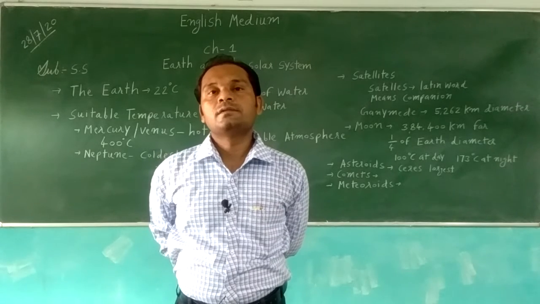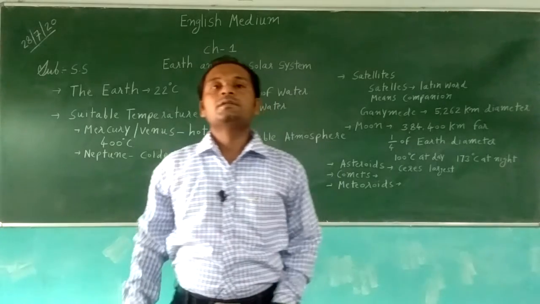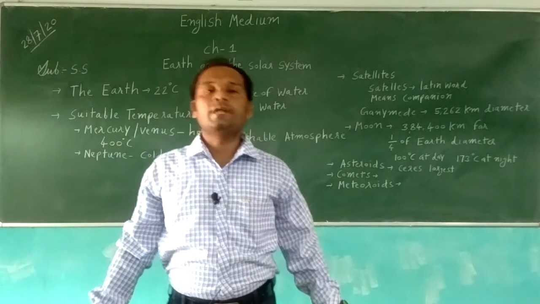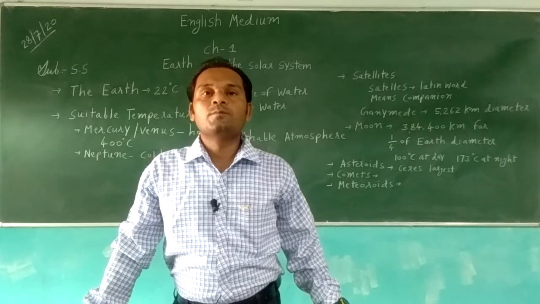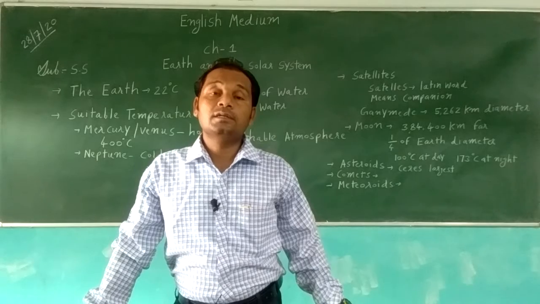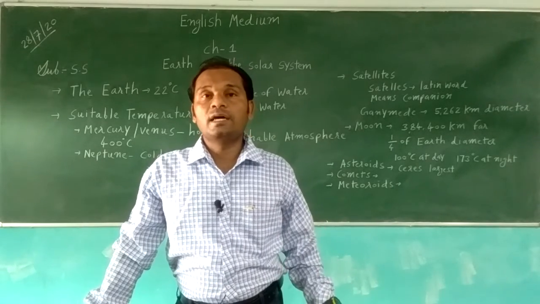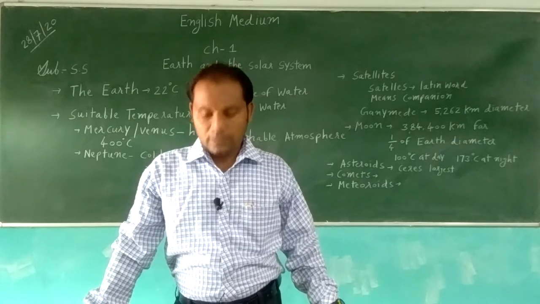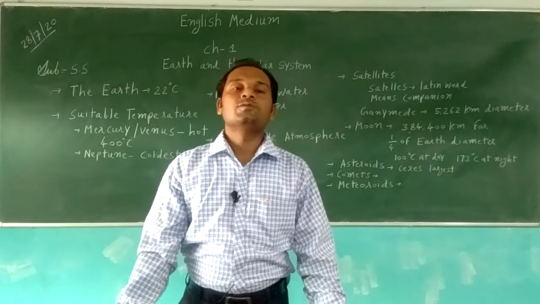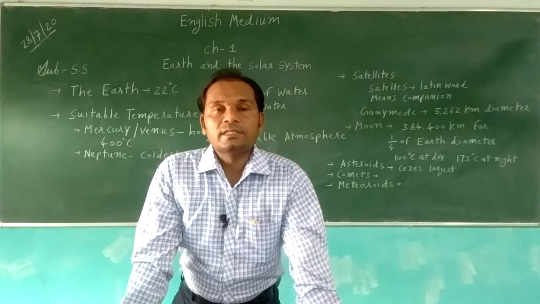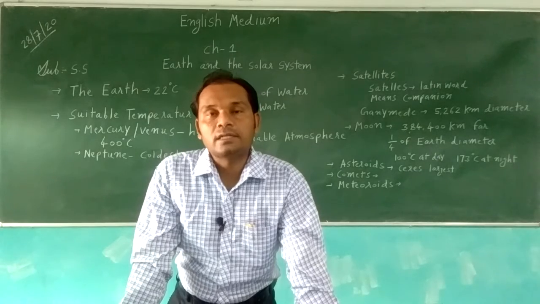You know that the moon has no light of its own, but it receives light from the sun and reflects it. Sometimes the moon, Earth and the sun come in a straight line, and we get different situations. So we will study the different phases of the moon.